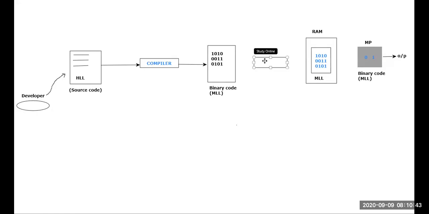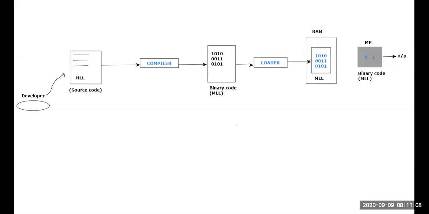What is the software name? Whenever you want to load a file on the RAM, what is the software name? Very good. The software name happens to be loader software. Loader is a software which will load the file on what? RAM. It might be a machine level language file. It might be any other file. It will take that file. It will load it on the what? RAM. That is the reason I will tell this generated machine level language code would be taken by the loader. This loader will load it on the RAM.